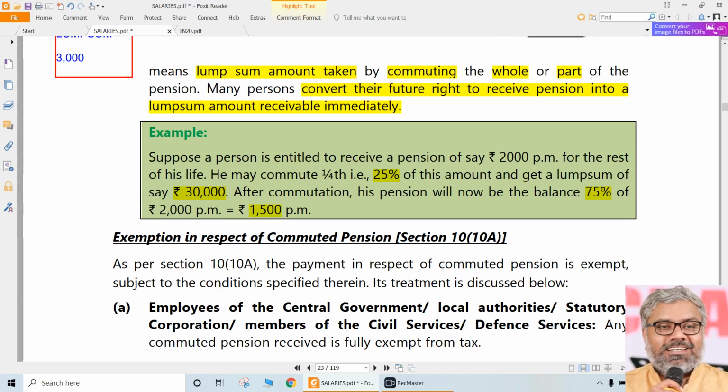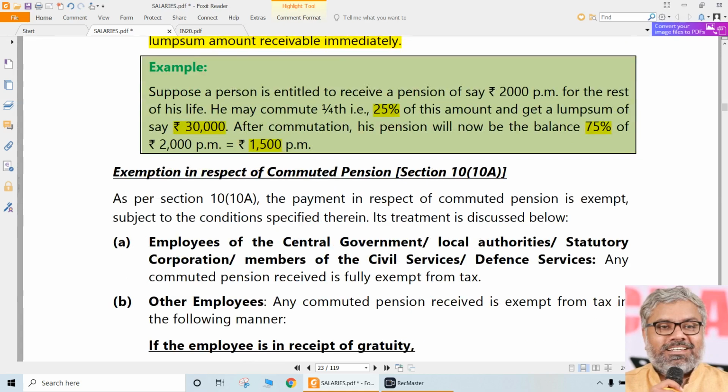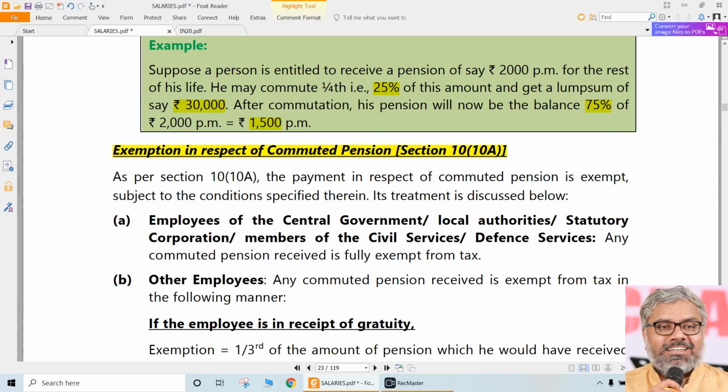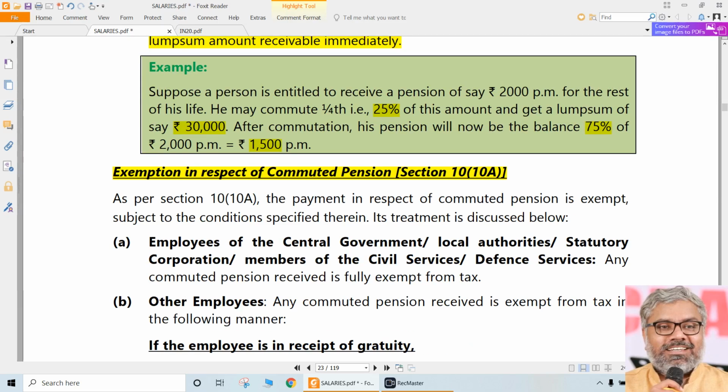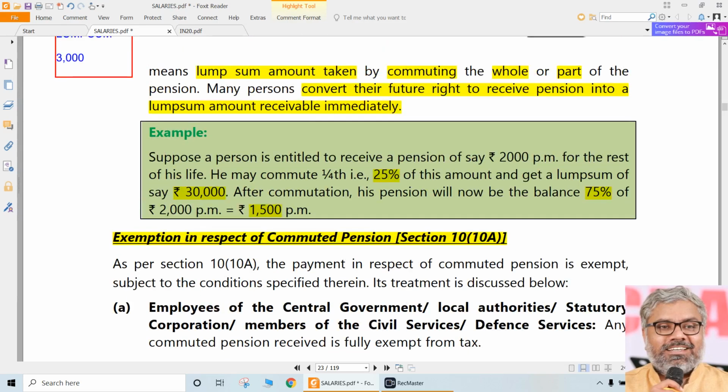The question about this 30,000 will definitely come. Whether it is taxable or not depends upon the exemption that has been granted in section 10(10A). You should remember this section number, 10(10A), with capital A. According to 10(10A), there is some exemption that is given for commuted pension only.